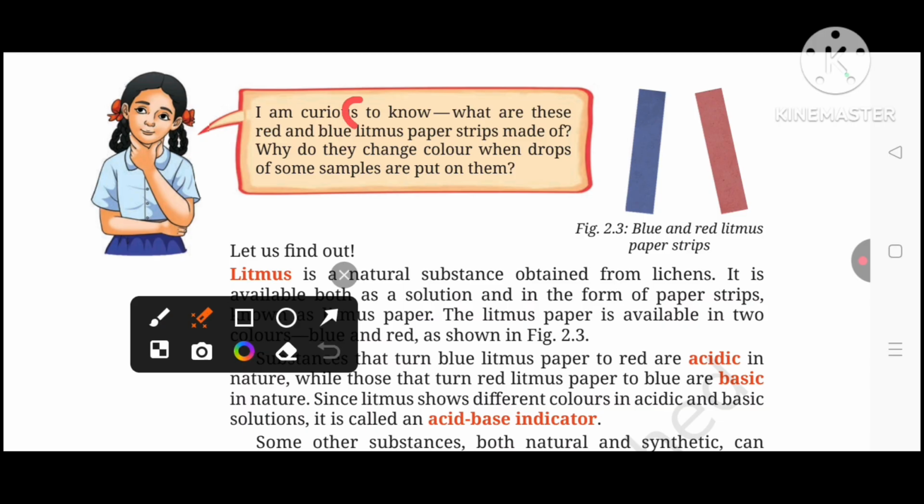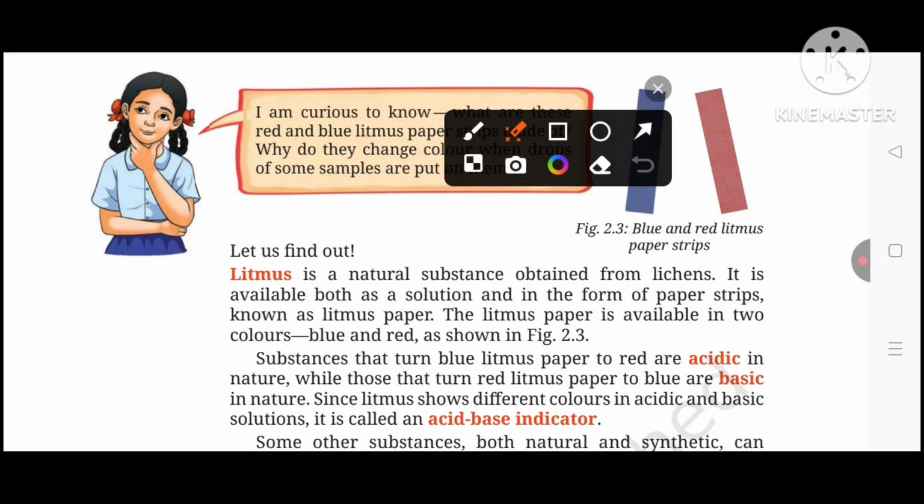I am curious to know, what are these red and blue litmus paper strips made of? Why do they change color when a drop of some samples is put on them? Obviously, someone may get confused about why this happens. The red litmus paper gets converted into blue after adding some sample, and the blue litmus paper converts into red after adding some sample. Why is it so? It is an obvious question, and we will get the answer in this para.